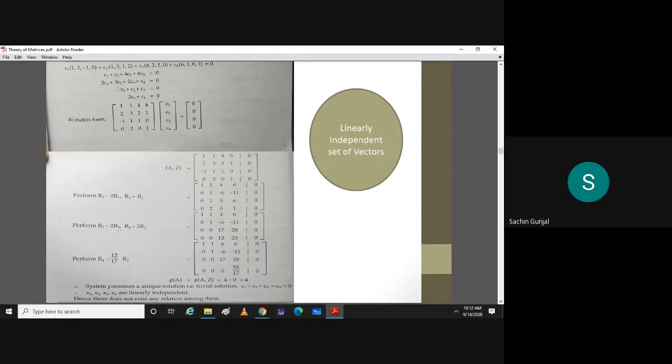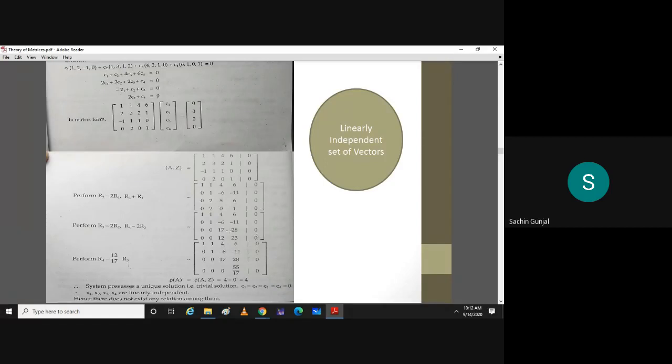Right, which is written here. So once you do these two operations, you will get 1, 1, 4, 6, 0. Then 0, 1, minus 6, minus 11, 0. Then 0, 0, 17, 28, 0, 0, 0, 12, 23.